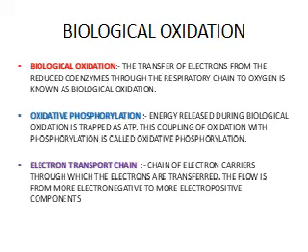Now, let's look at some of the terminologies. First is biological oxidation. Biological oxidation is the transfer of electrons from the reduced coenzymes through the respiratory chain to oxygen. Oxidative phosphorylation: the energy which is released during the process of biological oxidation is trapped as ATP. This coupling of oxidation and phosphorylation is known as oxidative phosphorylation. The electron transport chain is a chain of electron carriers through which the electrons are transferred. The flow is from more electronegative to more electropositive components.